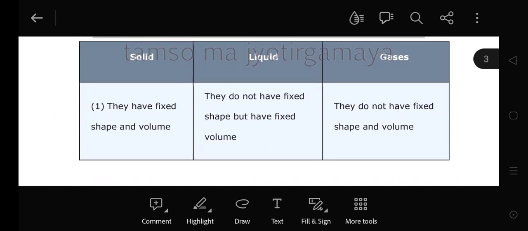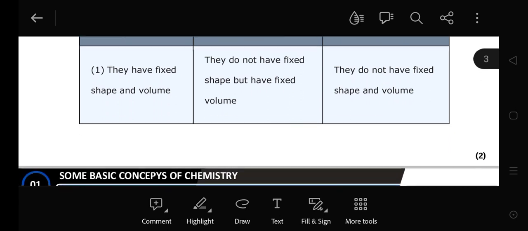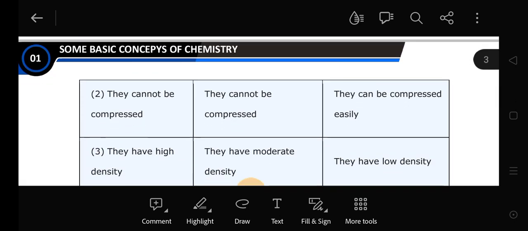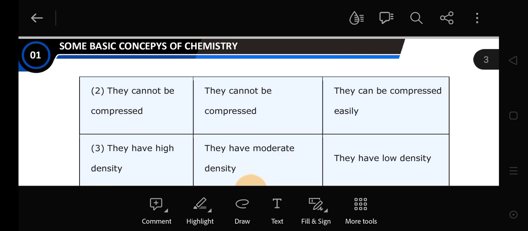Now, here are some differences between solids, liquids, and gases. Number one, solids have fixed shape and volume. Liquids do not have fixed shape but have fixed volume, and gases do not have fixed shape as well as volume. Number two, solids cannot be compressed.